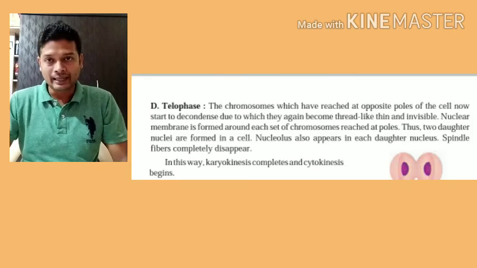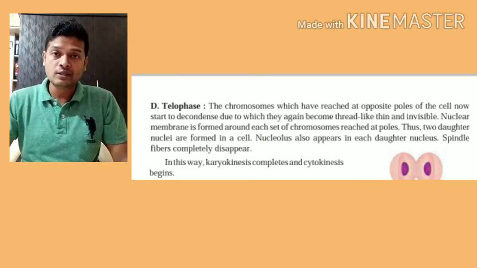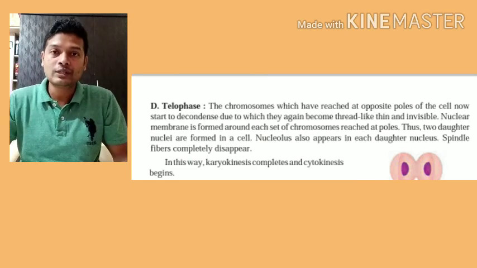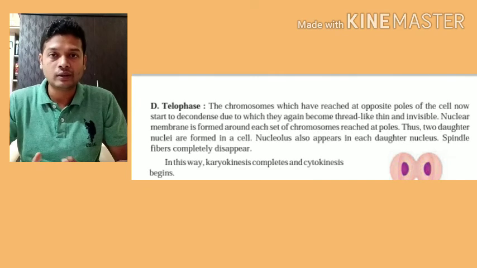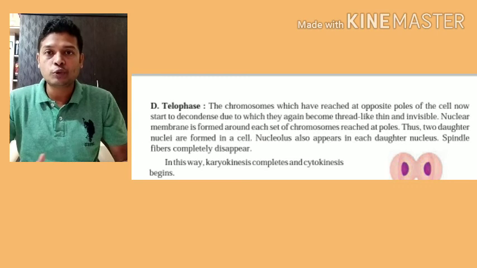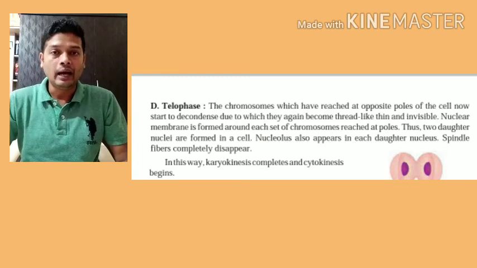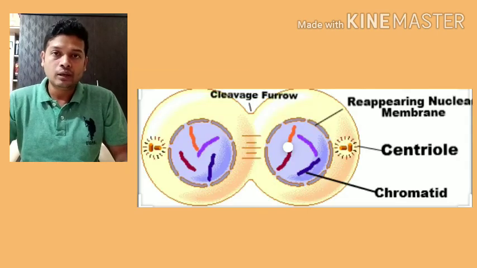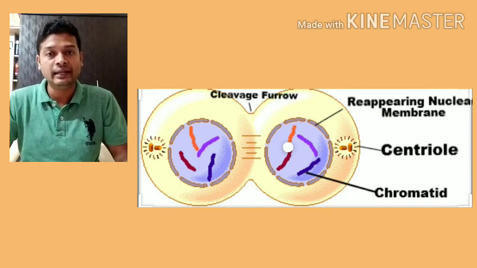Telophase means at the end. Telo is end. So during telophase, the chromosomes which were cut into half at the centromere reach the opposite ends, and after that slowly the nuclear membrane starts forming at both ends.